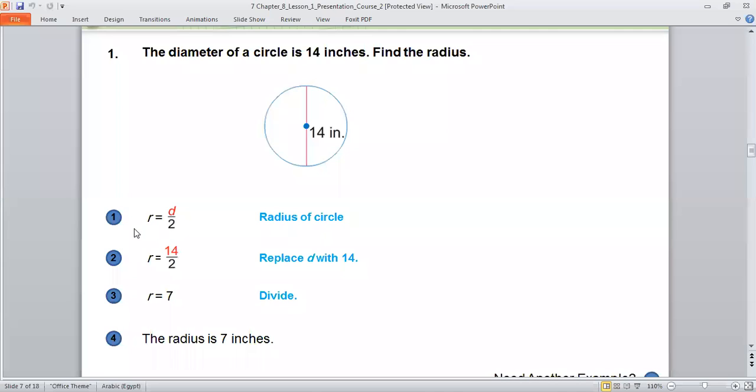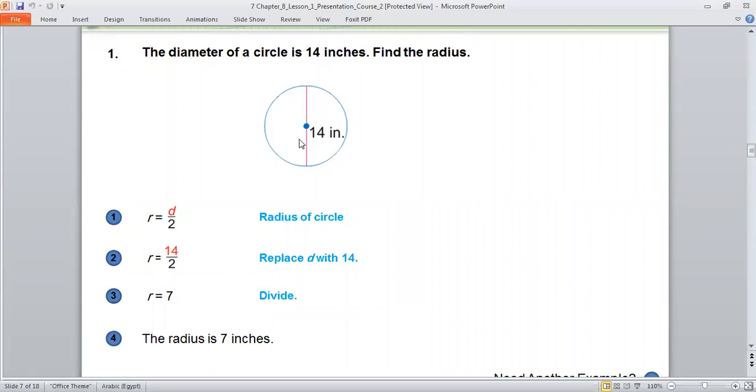The radius is equal what? Half the diameter. It means diameter over 2. Again, radius equals what? Diameter over 2. Repeat with me. Radius equals what? Diameter divided by 2. So this one, I will divide the diameter over 2, gives me the radius.